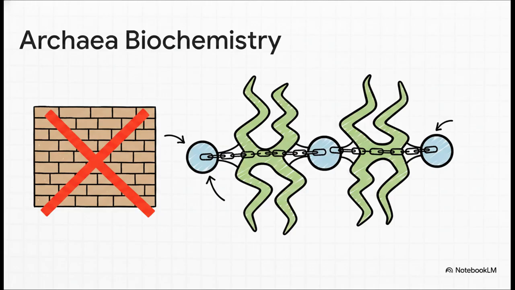Instead of the standard ester bonds found in bacterial and human cell membranes, Archaea use incredibly strong ether linkages to bind their lipids to glycerol. Instead of straight-chain fatty acids, they utilize long-branched hydrocarbon chains called isoprenoids. And perhaps most importantly for your upcoming exams, they completely lack true peptidoglycan in their cell walls. Instead, they build their walls out of pseudomurein, complex glycoproteins, or dense protein layers known as S layers.